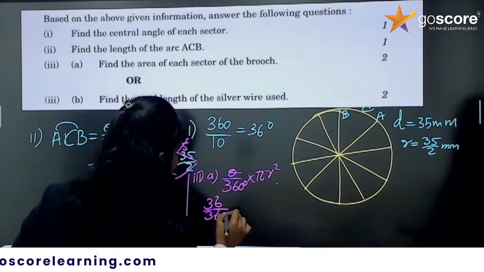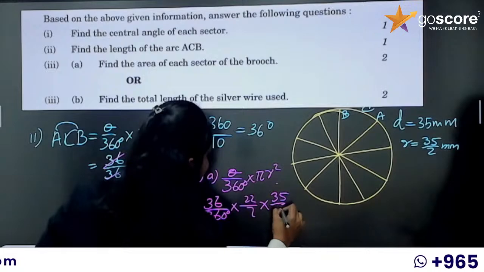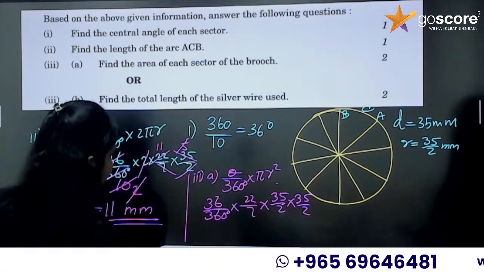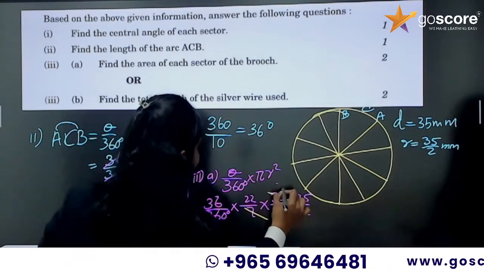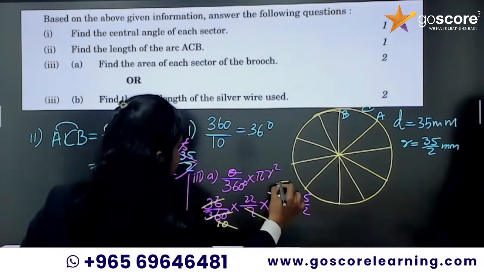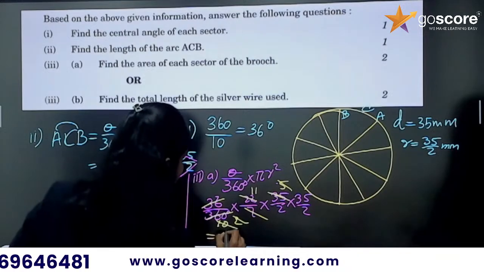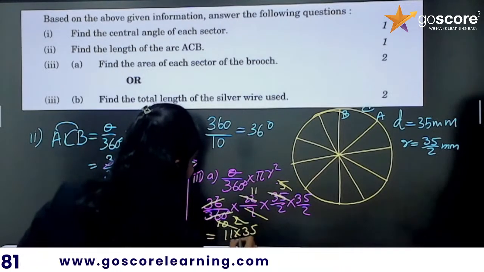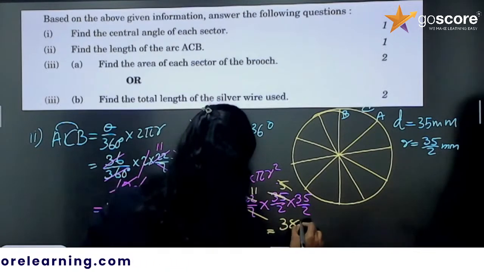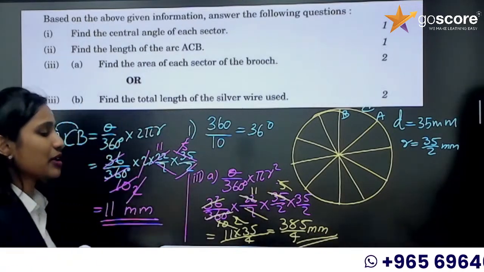So it is 36 by 360 into 22 by 7 into 35 by 2 into 35 by 2. Again we can cut it. So 7 and 35 it is 5. Now 36 and 360, 10. 10 and 5 we are getting 2. 2 and 22 it is 11. So it is 11 into 35 divided by 4, and this is 385 by 4. You can simply stop there, or if you need to find the decimal answer you can find.